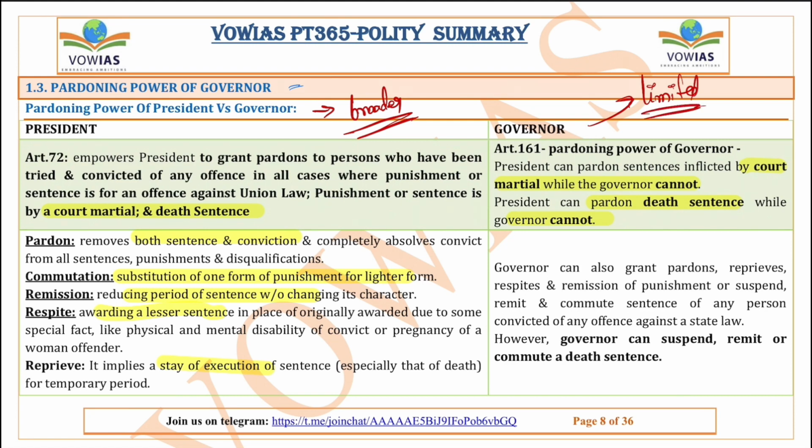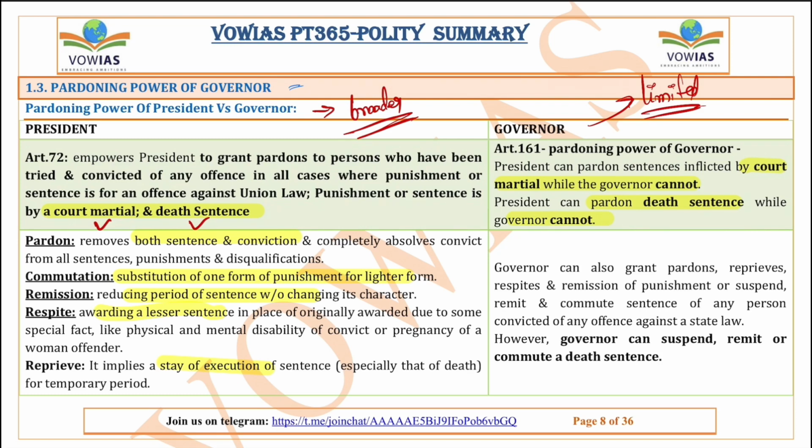The president can grant pardon to any person convicted of any offense under Indian law, either union law, state law, court martial, or death sentence. So the president can grant pardon to any person in India convicted of any kind of offense or under any law. Even by a court martial and for any death sentence, the president can grant a pardon.